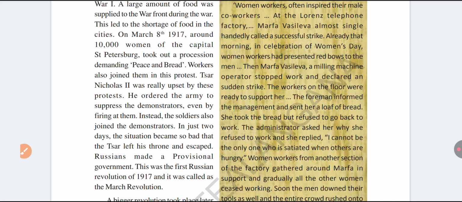It is also called the March Revolution, because the protest happened in which month? The procession happened in Saint Petersburg on March 8th, 1917. That's why it is called the March Revolution. Okay, thank you. We have completed the March Revolution. We will discuss the October Revolution in Russia later.